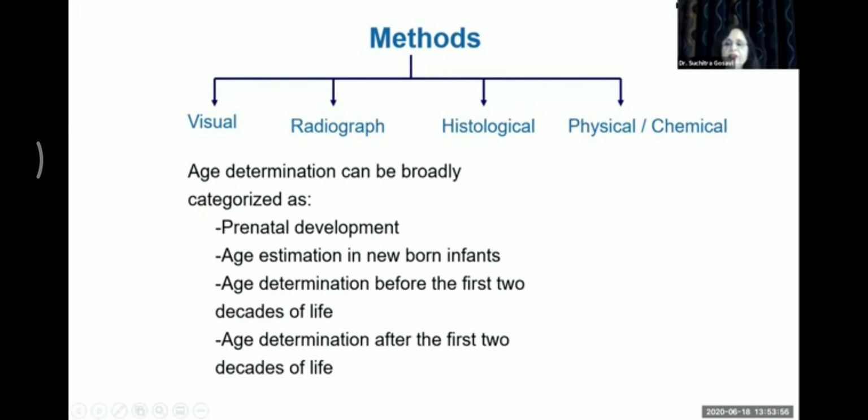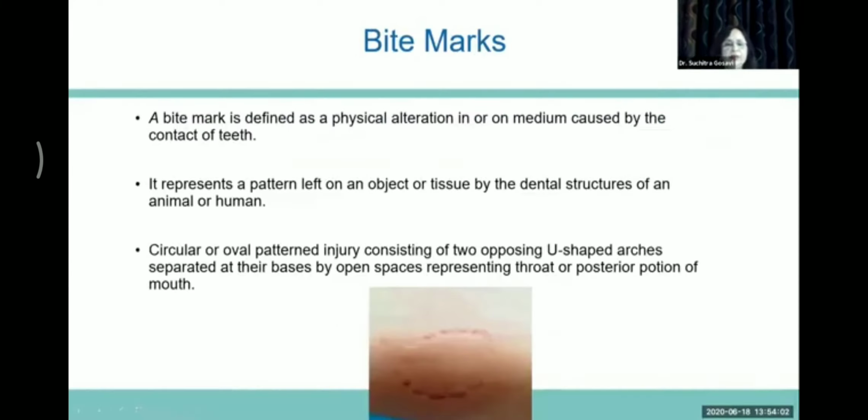The methods used are visual, radiographic, histological, physical, and chemical.